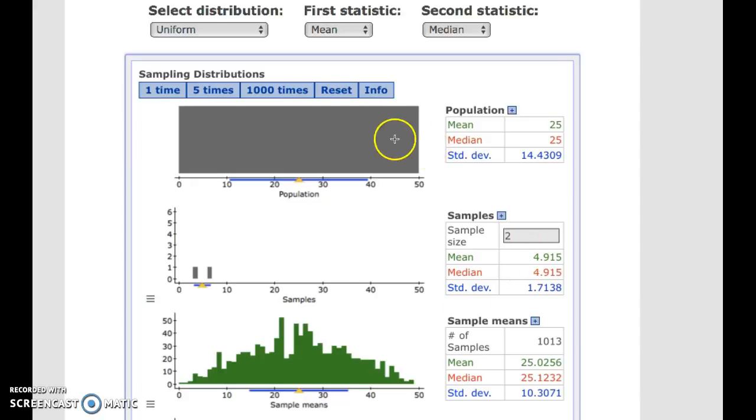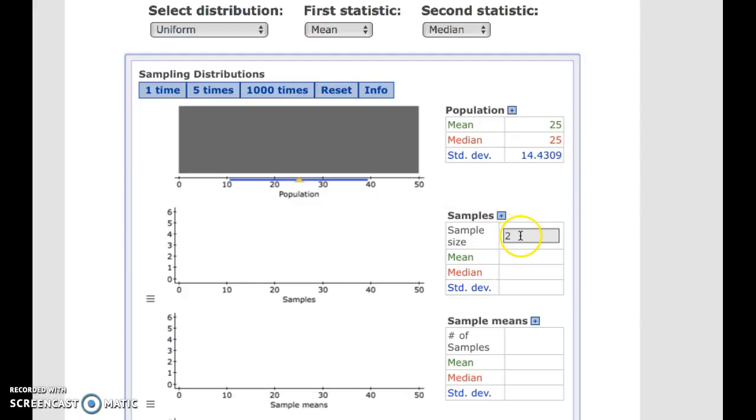but let's do a different example. Let's say I reset this and I change the sample size to maybe 5. So let me illustrate the difference here. This time, when we do 1, it takes 5 individuals from my population, averages those 5 together, and plots the mean. Let's do it again. So 5 more individuals, plots the mean. So let's speed it up. So 5 numbers get averaged together to create 1 X-bar. Then we're creating a bunch of X-bars and a distribution from those X-bars.